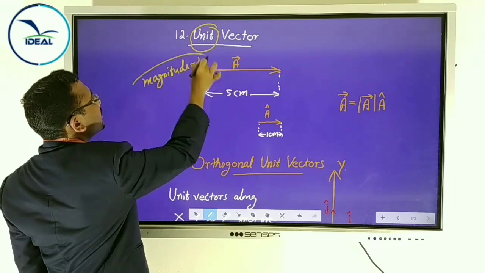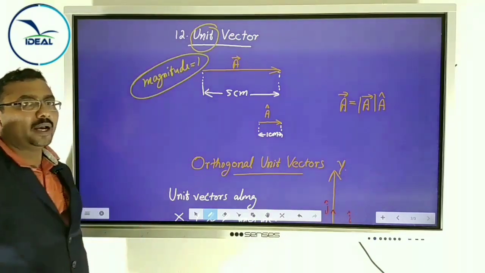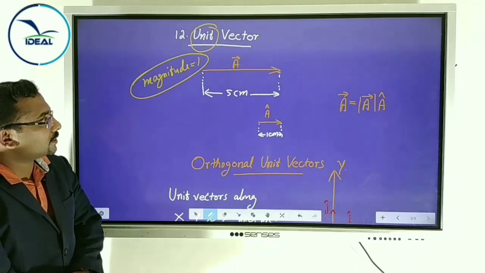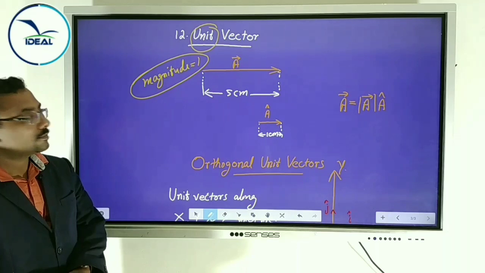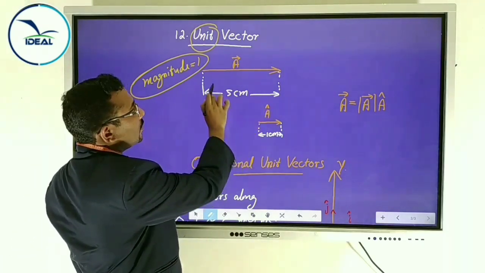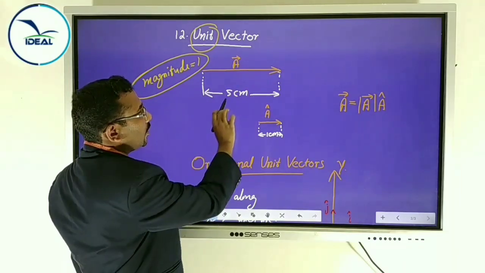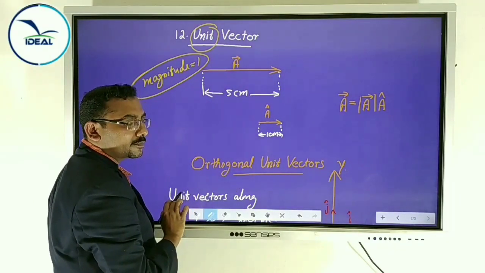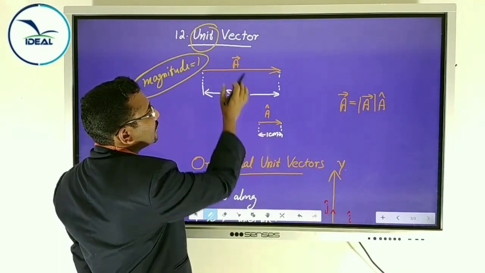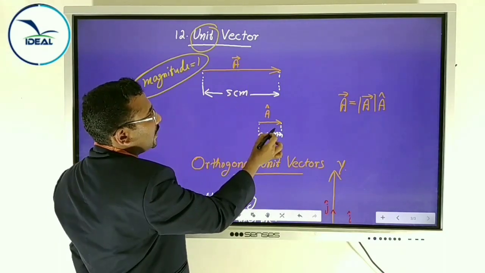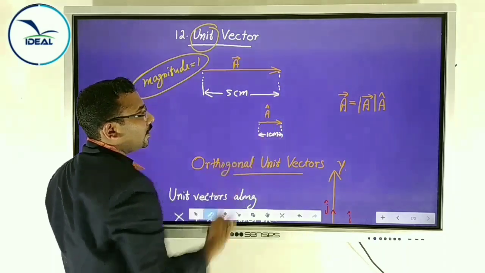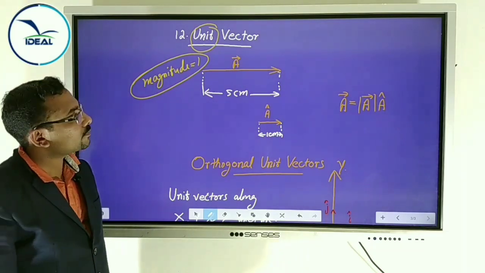If a vector has unit magnitude, or magnitude equal to 1, such vectors are called unit vectors. For example, if A is a displacement vector with A equal to 5 centimeter, then the unit vector of A is obtained by dividing into 5 parts, that is 1 centimeter, in the same direction. It's called the unit vector of A.